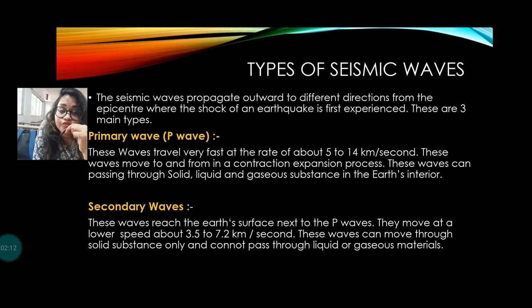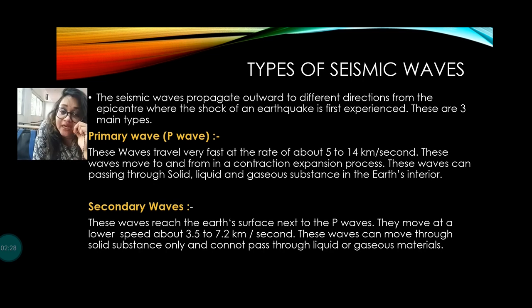This wave moves through a process of compression and expansion, so it can pass through all three states, solid, liquid and gases, in the interior of the earth. This is the primary wave.